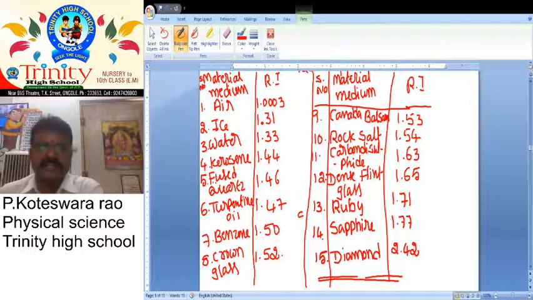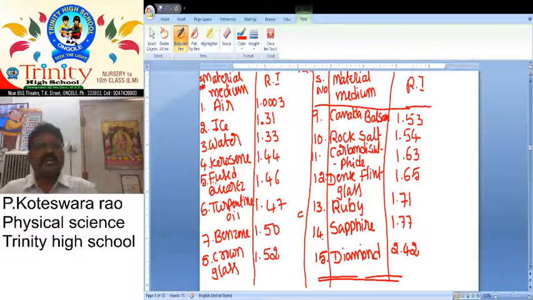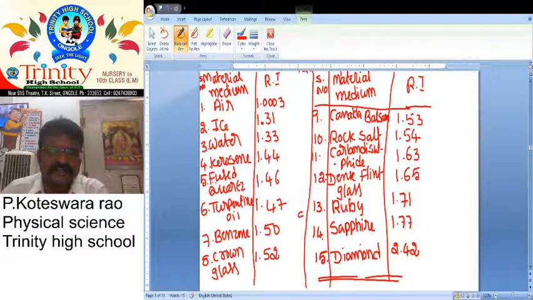Next, ninth one, Canada balsam 1.53, rock salt 1.54, carbon disulfide 1.63, dense flint glass 1.65, ruby 1.71, sapphire 1.77, diamond 2.42. So these are all our materials and their refractive indices.